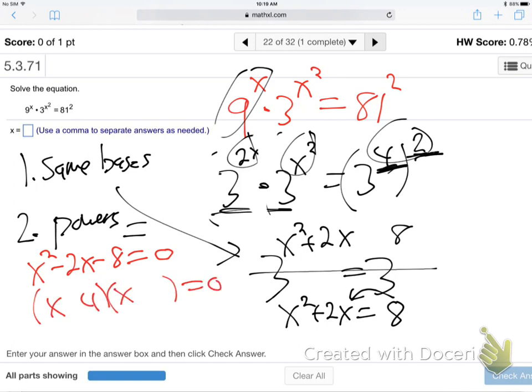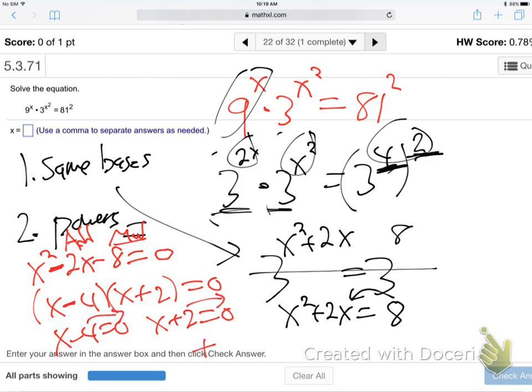What is it, 4 and 2? They have to multiply to be 8 and add to be negative. Remember, the sign in the middle always goes on the bigger. Sign in the middle goes on the 4. Negative 4 plus 2 makes negative 2 in the middle. So there it is. Then you set each one equal to 0, and it's just the opposite sign. You can just skip this step if you want. So it's going to be positive 4 and negative 2, our 2 answers. There we go. Is that okay? Questions on that?